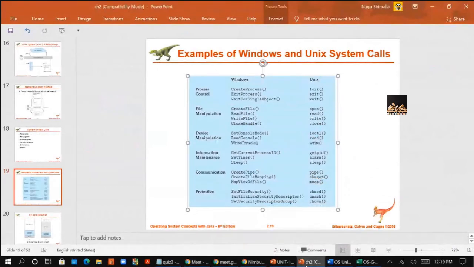Right. Last, about the protection. Protection provides a mechanism for controlling the access to the resources provided by the computer system. The system calls that are used for this are set permission and get permission. So you can set a permission to that. You can get permission means if you want access to a file, right? Then you are supposed to get the permission to get the access.